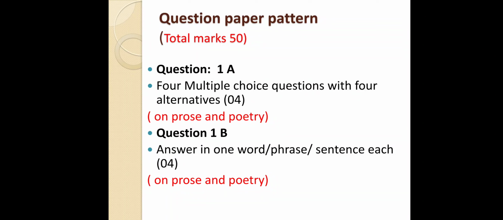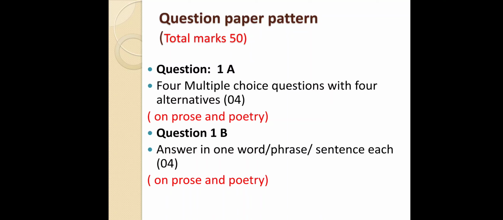Question 1 is divided in 2 parts, question 1A and 1B. In question 1A there are 4 multiple choice questions, and 4 alternatives are given for each. You have to choose one option out of the 4 options and rewrite the sentence. 4 questions, 4 marks, and all 4 questions are based on prose and poem, that is, reading comprehension.